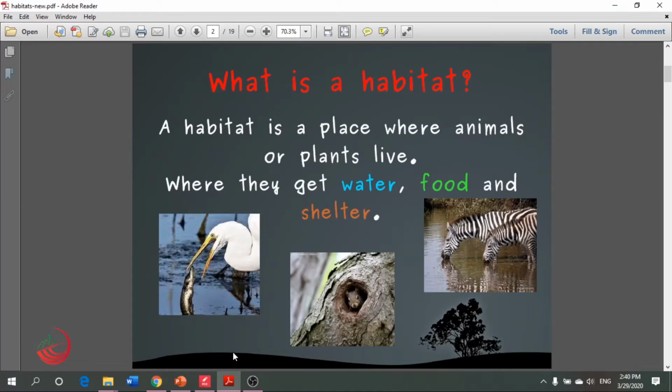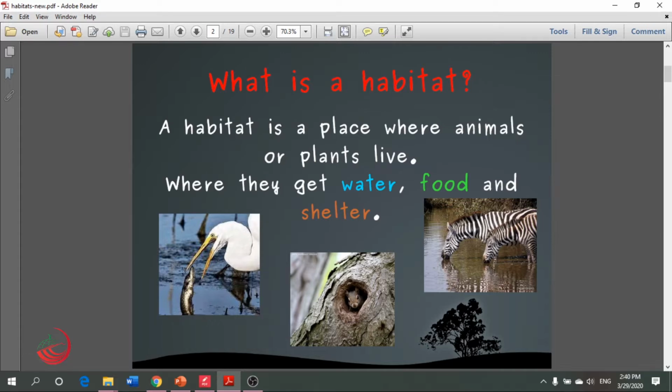What is a habitat? A habitat, as we said many times, is a place where animals or plants live. Look at these zebras, they are living here beside the water. Look at this beautiful and cute squirrel which is living inside that tree.